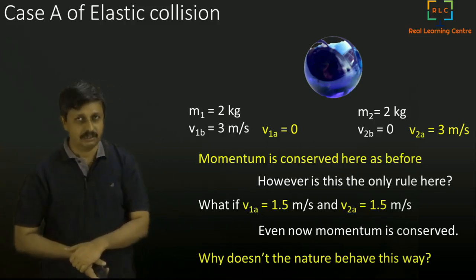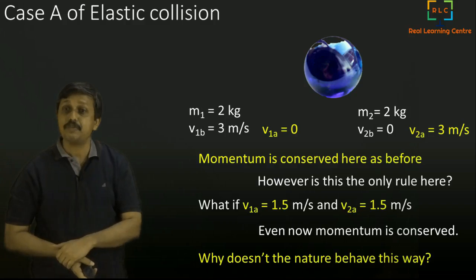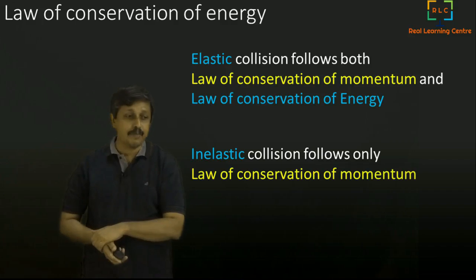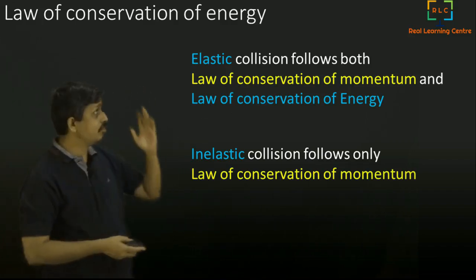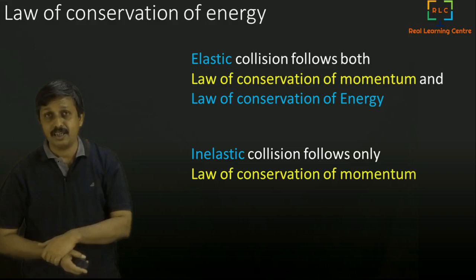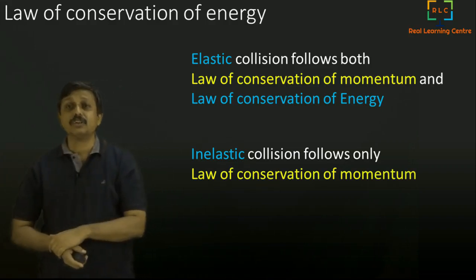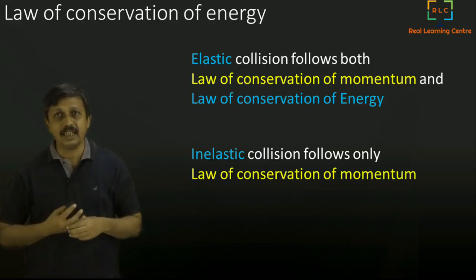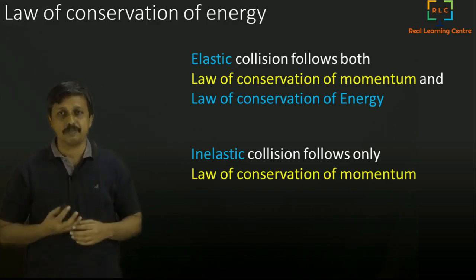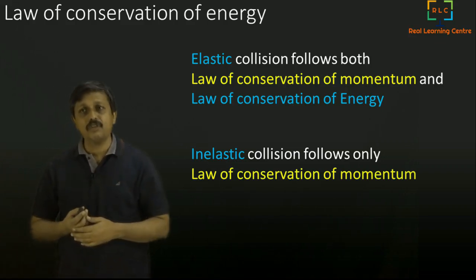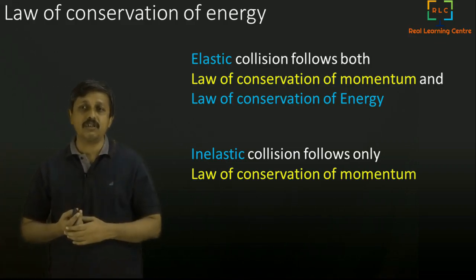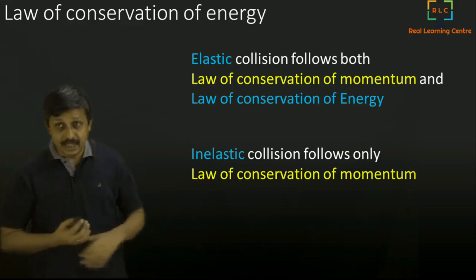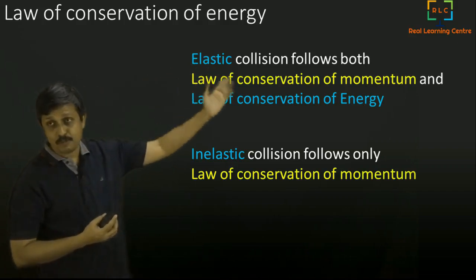So in order to understand the elastic collision, we need a little more understanding, slightly beyond Newton's laws. Some more concepts need to be understood. The most important concept that we need to understand there is the law of conservation of energy. There is a new term called energy. It is basically the energy because of the motion, which we call kinetic energy. We need to use that to be able to calculate exactly the velocities in the case of elastic collision. So elastic collision follows both the law of conservation of momentum and energy.